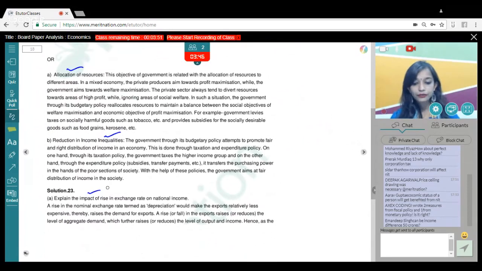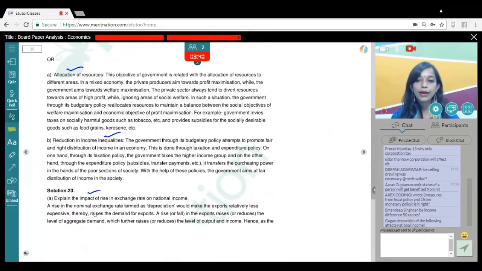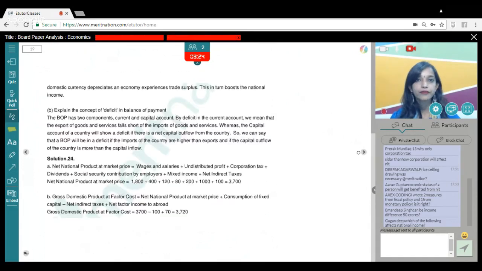23rd question, guys. Explain the impact of rise in exchange rate on national income. Now, obviously, here what you had to explain was what happens when your exchange rate rises. That is, what happens when there is a depreciation. So we know when there is a depreciation, your exports increase. And if your exports increase, it means your BOP increases, your trade increases, and ultimately your national income also increases. So this was a positive effect on national income.